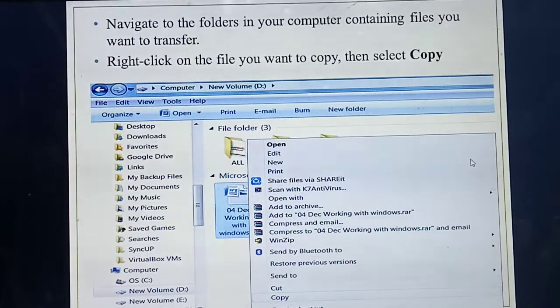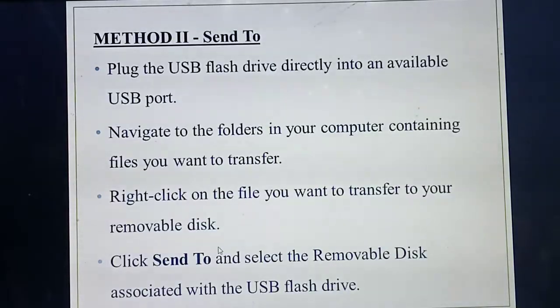Okay, same another one method is there, means listen. So now this is copy and paste. Next method is send to. Send to mean same thing only. So choose the file, then have you seen this one, send to option is there? Yes, so you need to select the send to option. So if you click the send to option, means the arrow mark will choose, so where you need to send. So you need to choose that file, and from where you need to go, that place it will get copy.